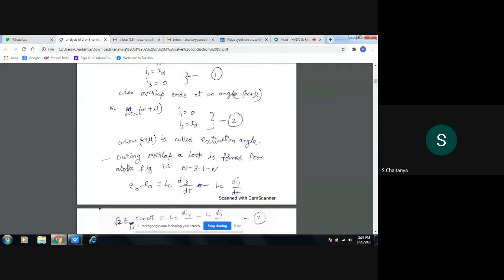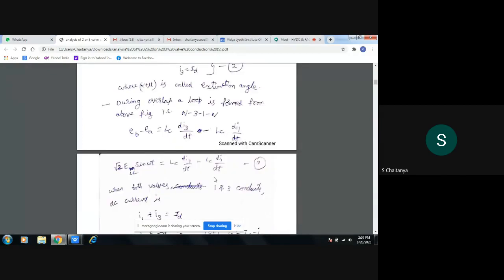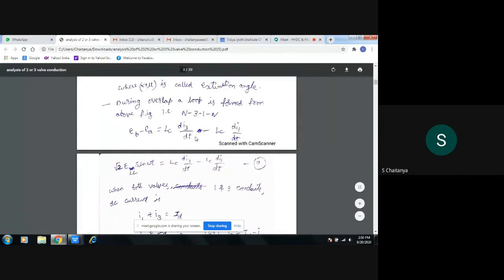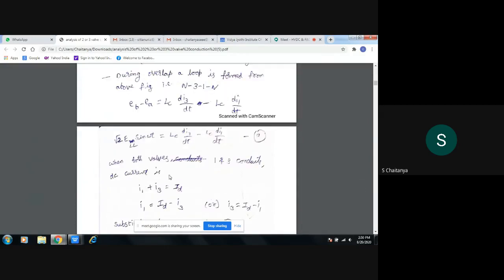So if you take the voltage equation, we have seen this equation, EB minus EA is equal to LC times (di3 by dt minus di1 by dt). So EB minus EA is root 3 ELL sin omega t. In the previous derivation, the without overlapping case, EB minus EA is root 2 times ELL sin omega t.